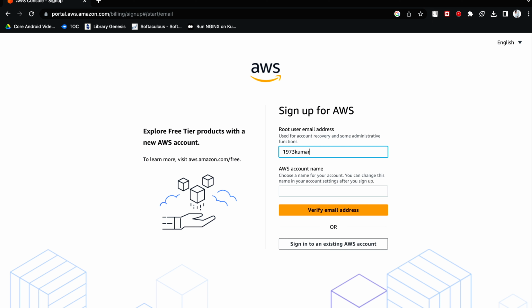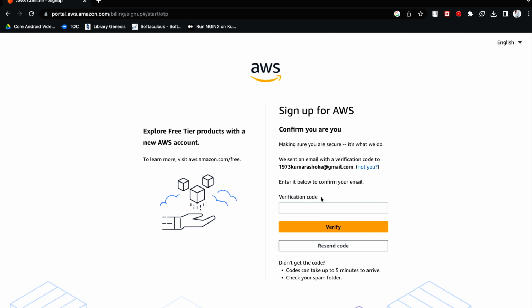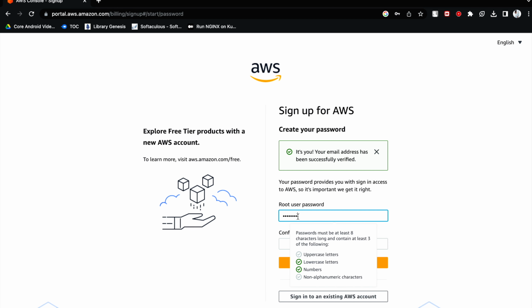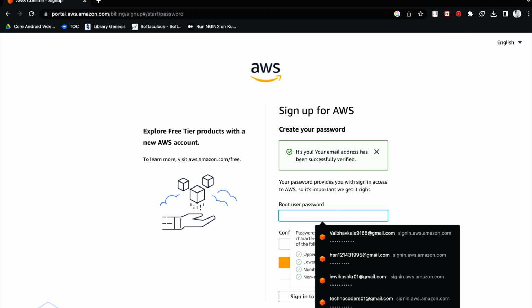I am passing my email ID, and here let's choose some meaningful name. Just hit on verification. I have received my verification code at the email which I have given. I have clicked on verify. Here you have to provide a password, so make sure you are using uppercase, lowercase, numbers, everything.